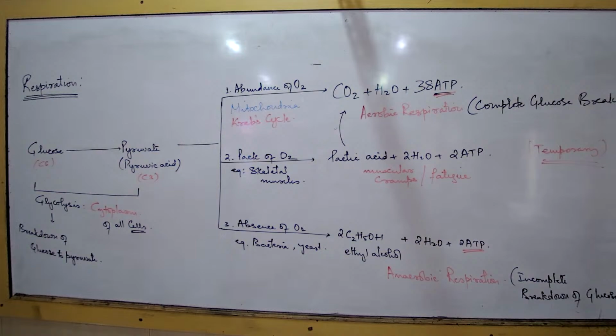For example, an athlete who had been straining himself or herself for a long time, the deficiency of oxygen is now to the brim, so the amount of oxygen in the body is less. The person may also become unconscious. The person may suffer from cramps and that may persist for almost 5, 7, 10 minutes, because the nerves are also affected. So for the nerves to relax back, it takes a little bit longer time.